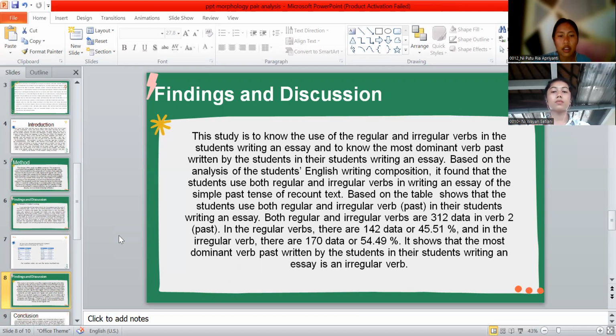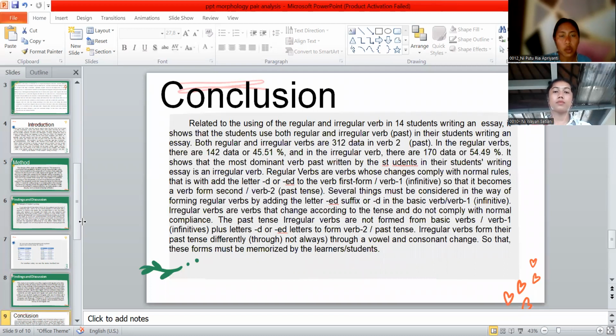312 data in the verb 2 or verb past. In regular verbs, they are 142 data or 45.51%. And in the irregular verbs, they are 170 data or 54.49%. It shows that the most dominant verb past written by the students in their writing an essay is an irregular verbs. Well, I would like to continue about the conclusion.